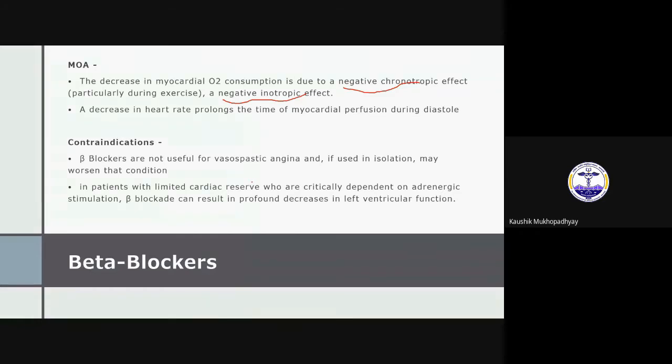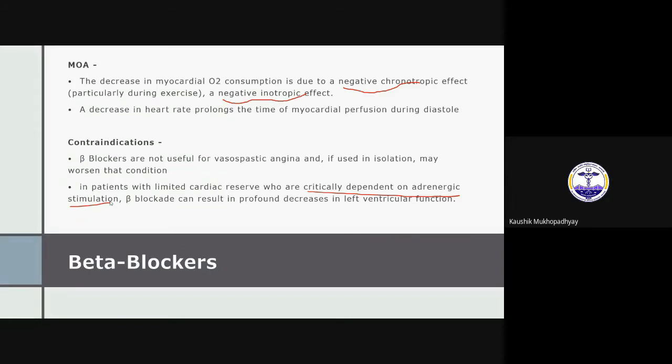Second is that if there is a group of patients whose cardiac reserve is very poor and who are critically dependent on adrenergic stimulation, for those patients, if you give beta blockers, that can cause a profound decrease in left ventricular function, so the patient may die. This is stage 4 heart failure, you can say, and we will discuss it in the next class also. For those patients, beta blockers you should avoid. So these are the main 2 points about contraindications of beta blockers.